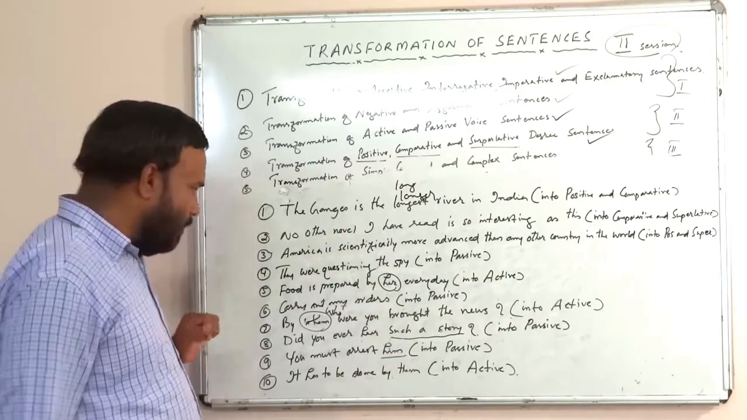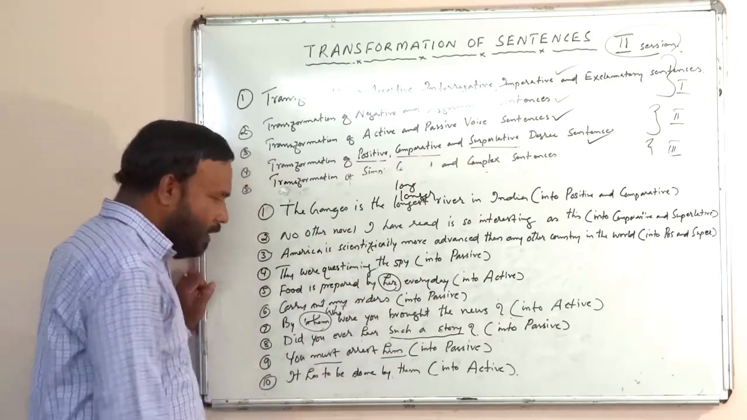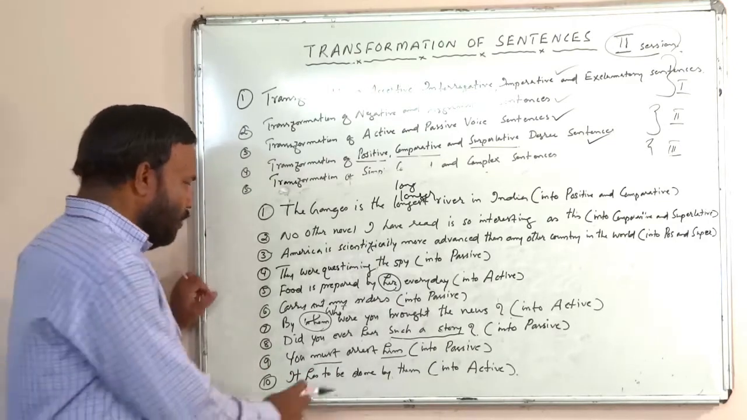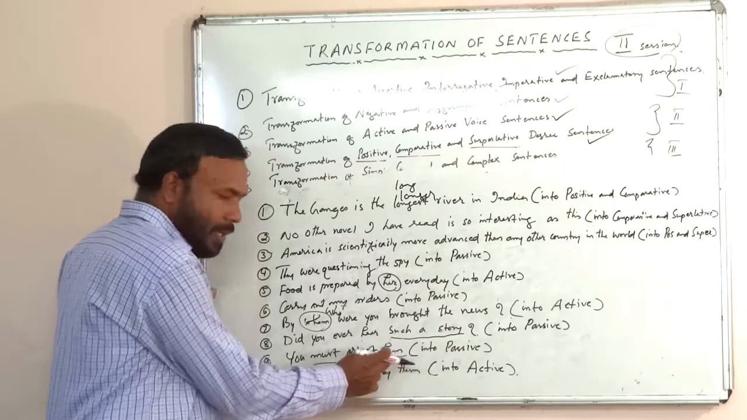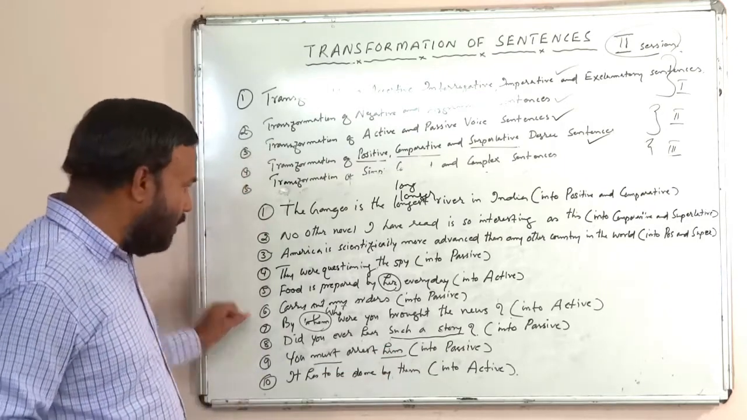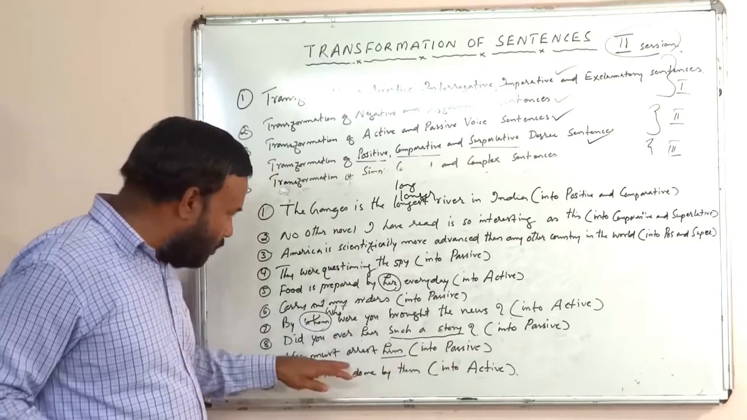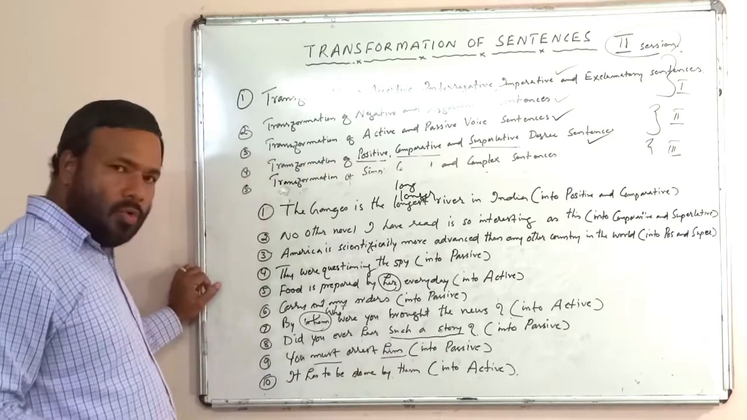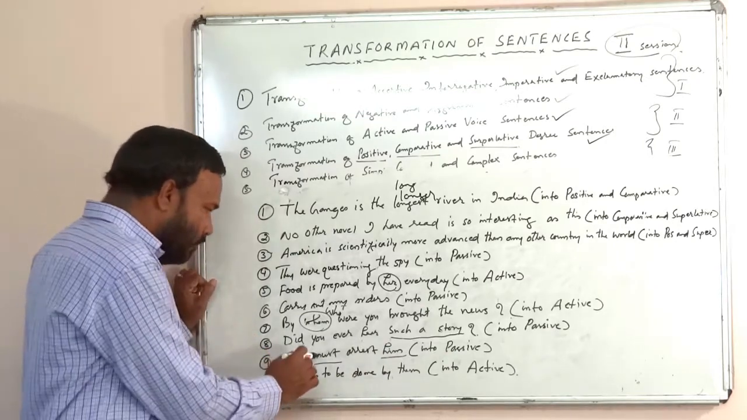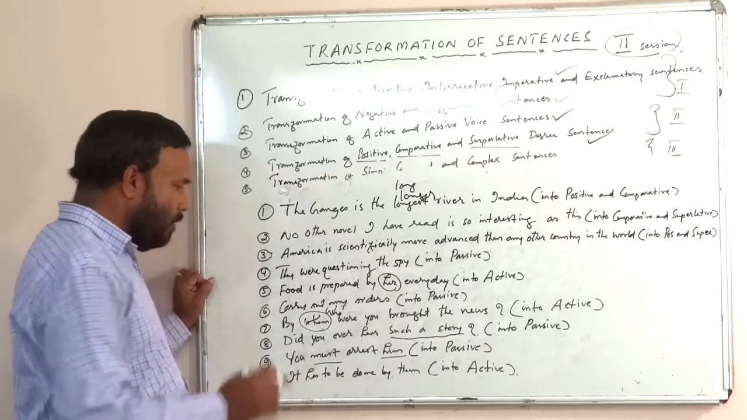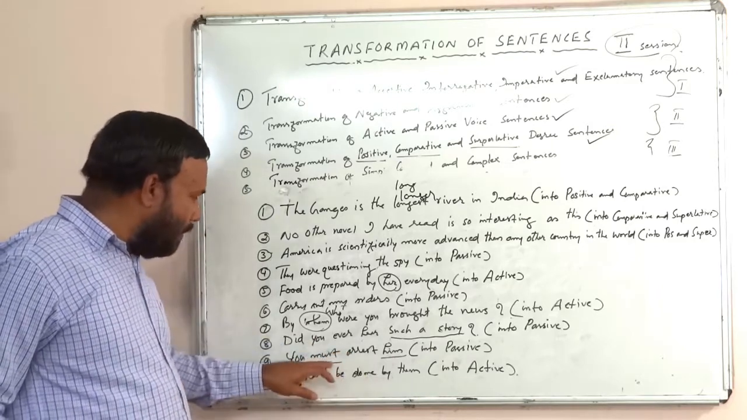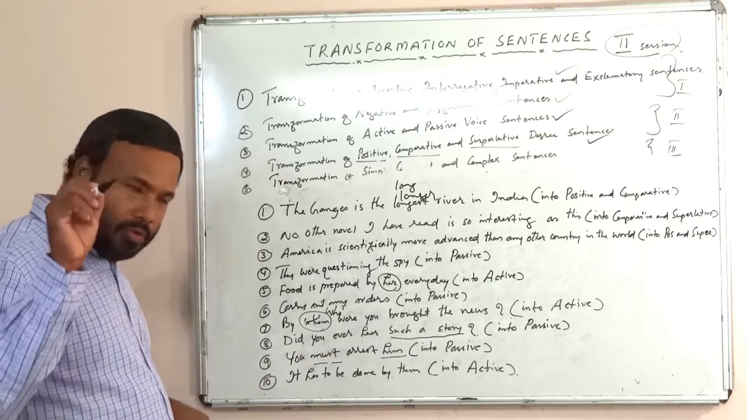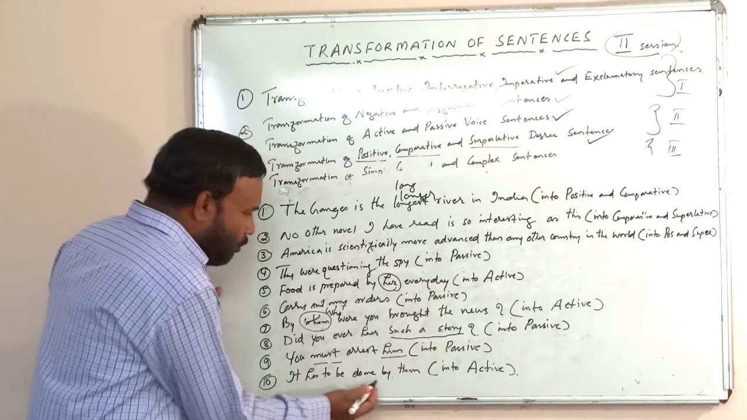Then, you must arrest him. Here you have a modal auxiliary. If a modal auxiliary is there, you must use be. I already told you. You must arrest whom? Him. So him will become he in the passive. What will you get? He must be arrested by you. Full stop.